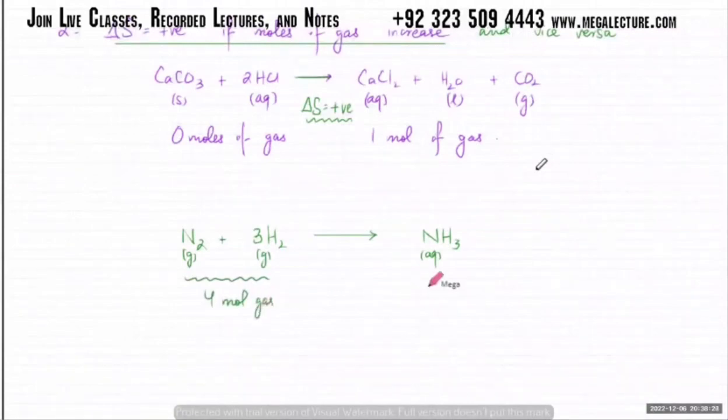And on the other side, I now have 2 moles of gas. So that means delta S is negative. Disorder is decreasing. Okay, is this clear?